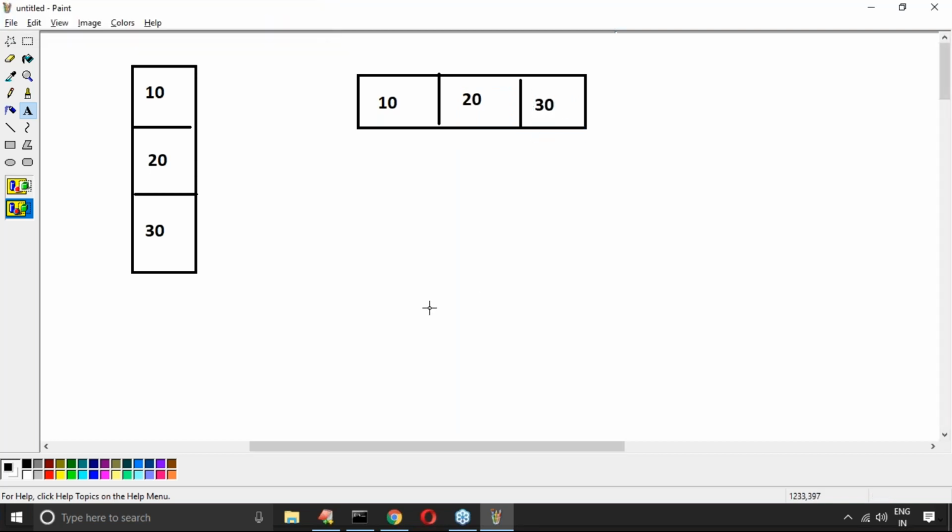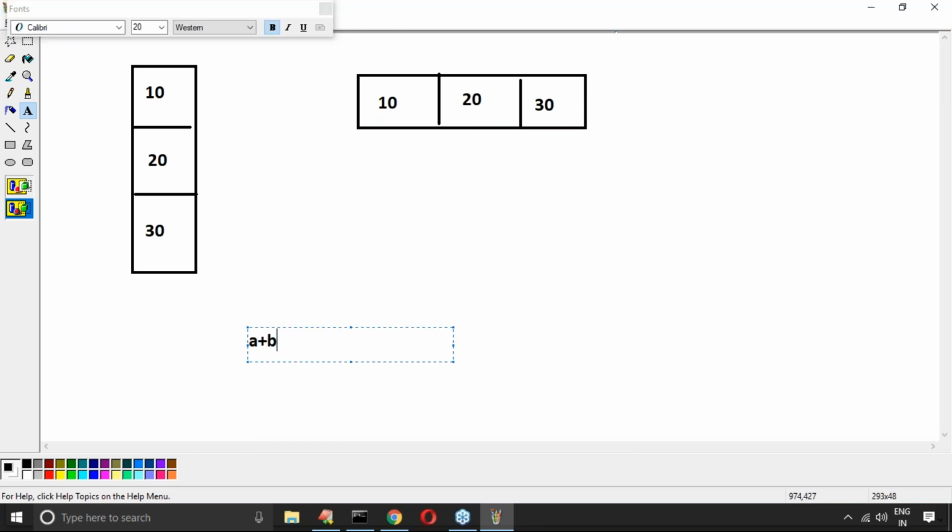So if I perform A plus B between these two things, is it going to happen or not? What is the result of this array? What is the result of dimension, and what is the result of shape? Please respond. Friends, what is the result of shape and what is the result of dimension? Sir, simply it is an error, sir. How can you do that?